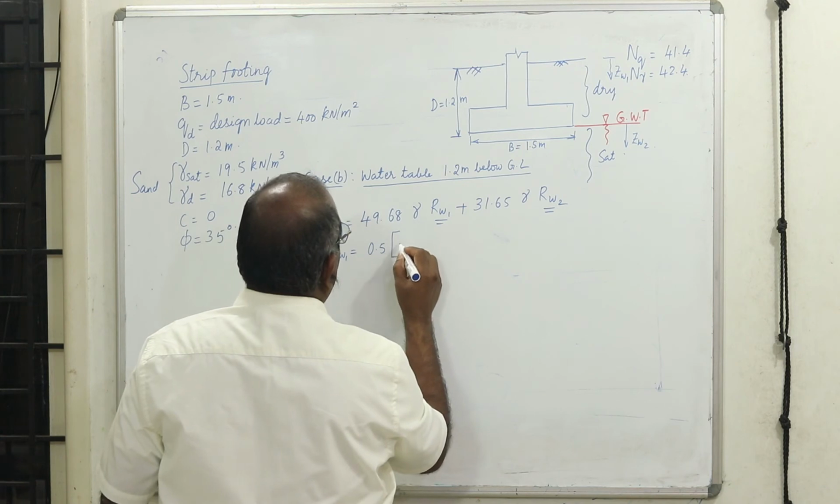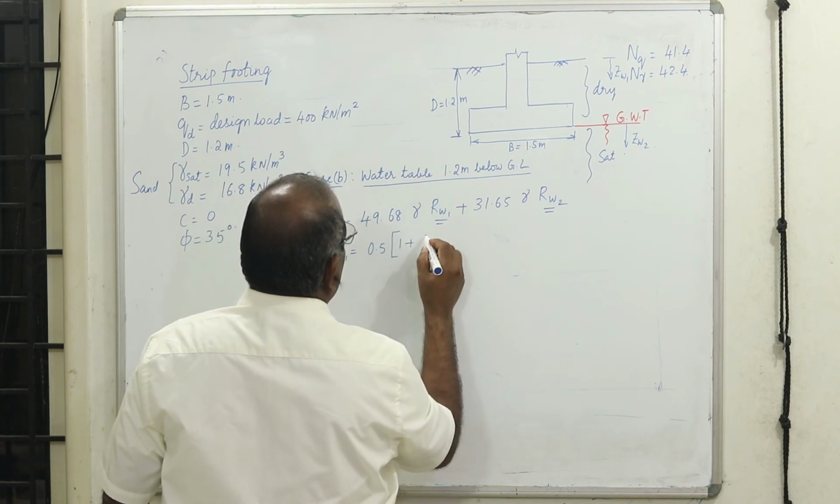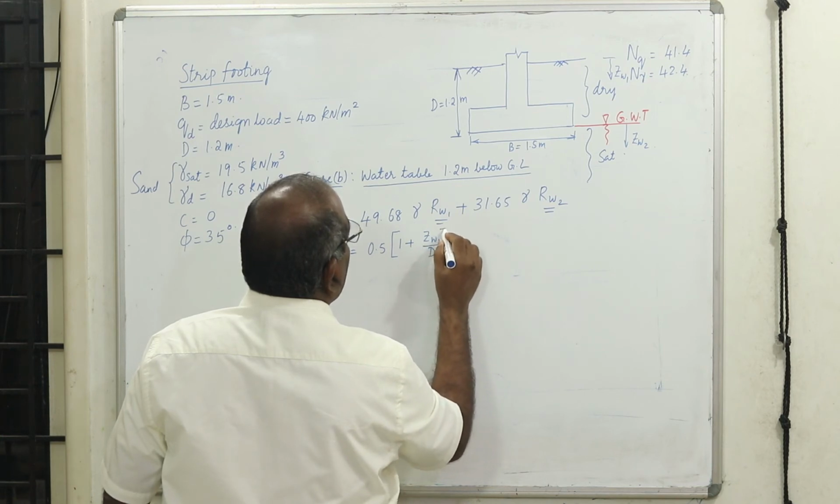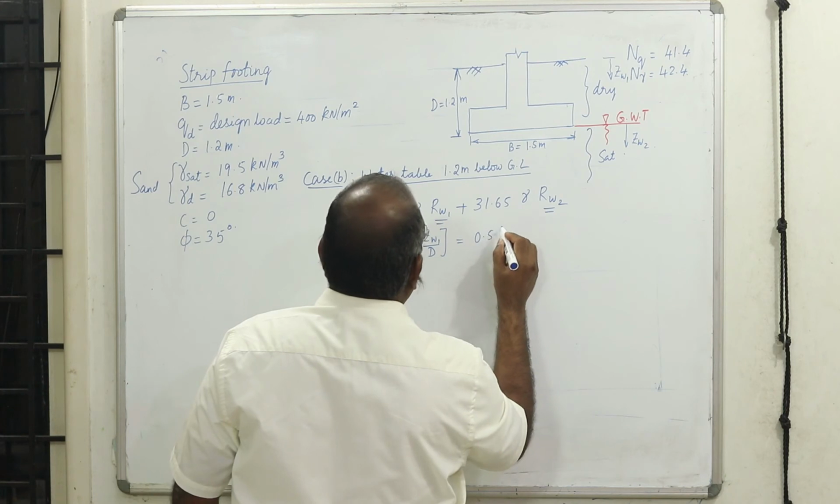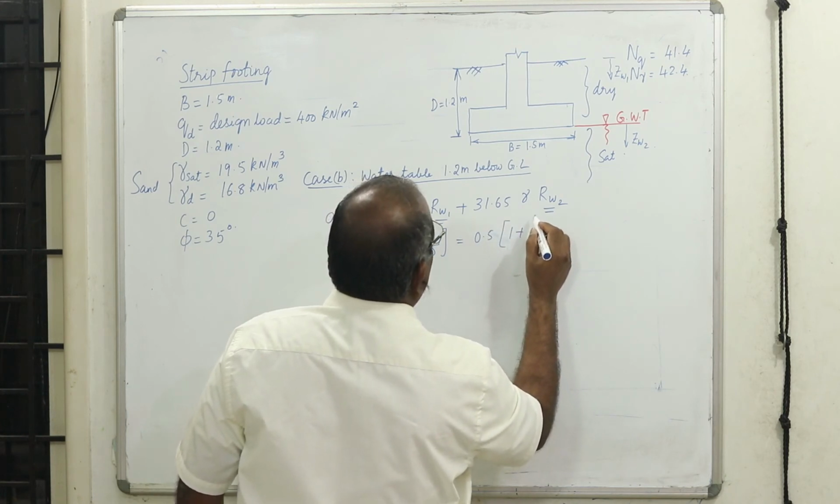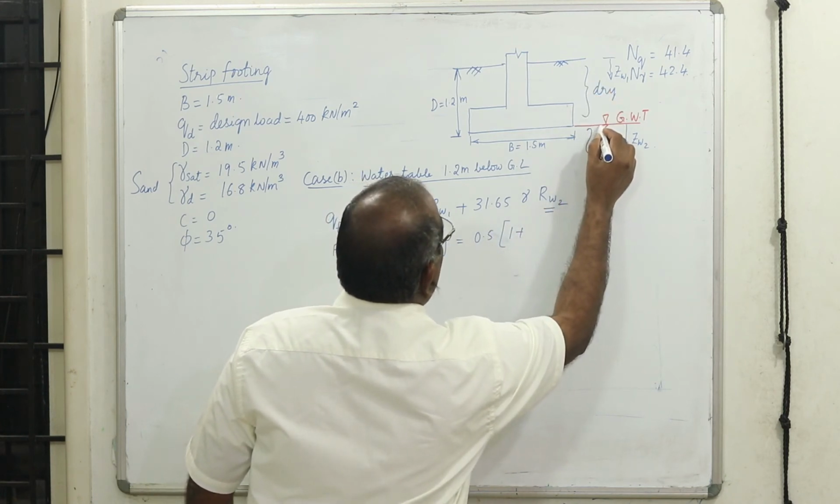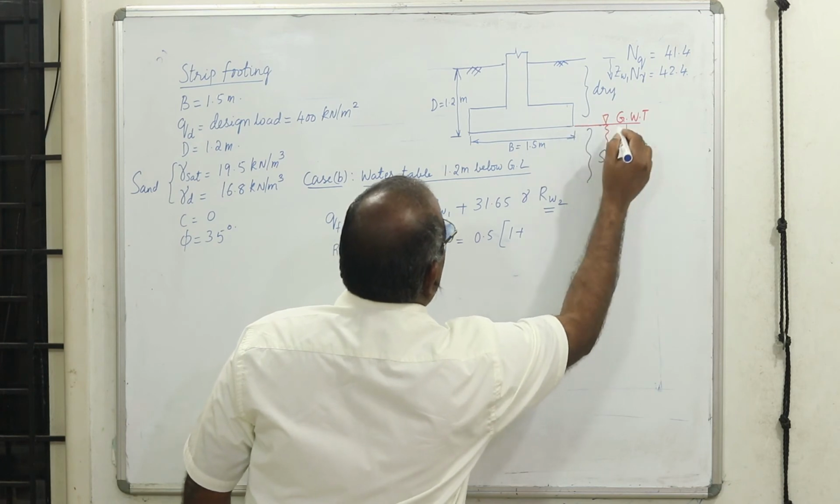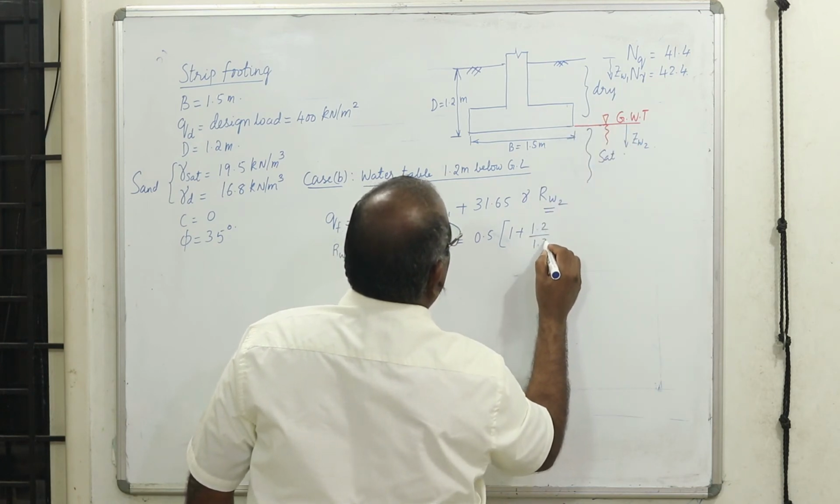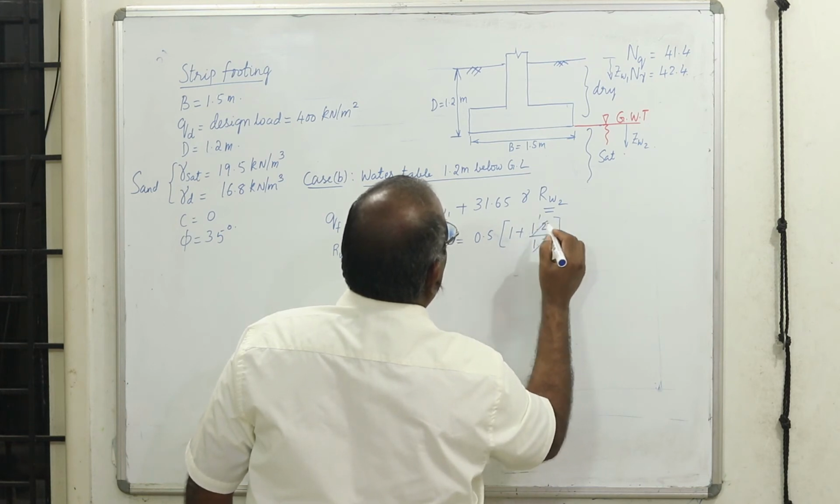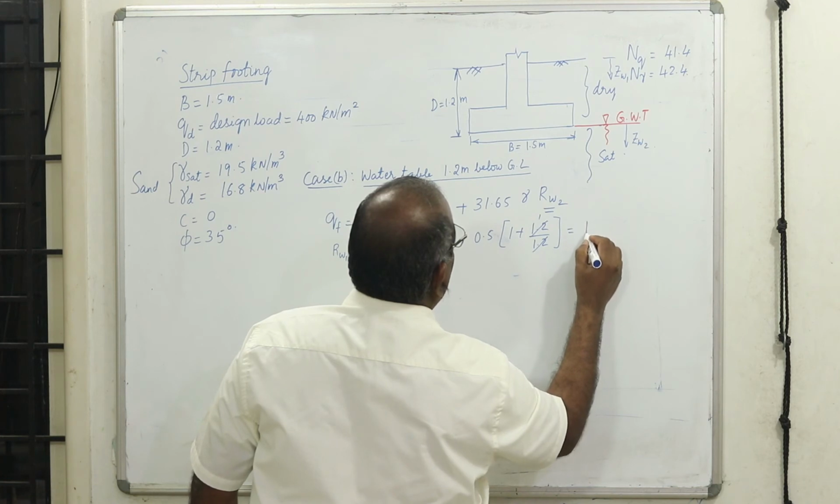RW1 is equal to 0.5 into 1 plus ZW1 divided by D. Now what is the value of D? 0.5 into 1 plus ZW1. Because the water table is here, ZW1 is at the footing level, therefore it is equal to 1.2 meters, and the depth of footing is also 1.2. This becomes 1. Therefore 1 plus 1 is 2, 2 into 0.5 is 1.